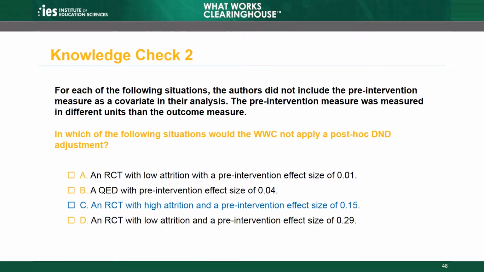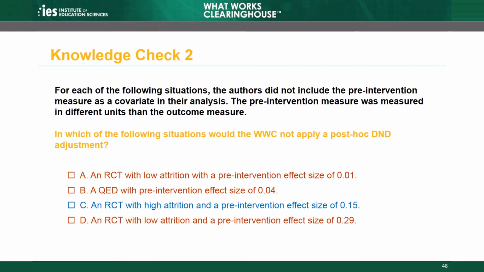An RCT with high attrition must demonstrate equivalence. The pre-intervention effect size is 0.15 standard deviations, so the authors must include a statistical adjustment for the pre-intervention measure in their analysis to receive the Meets WWC Group Design Standards with Reservations rating. The WWC's difference in differences adjustment cannot be used to satisfy this requirement because the pre-intervention measure was not measured in the same units as the outcome measure. Because the study did not statistically control for the pre-intervention measure, it receives the Does Not Meet WWC Group Design Standards rating.